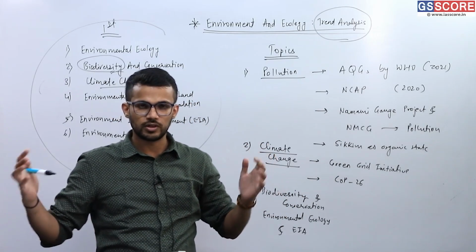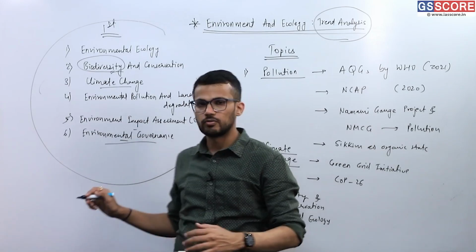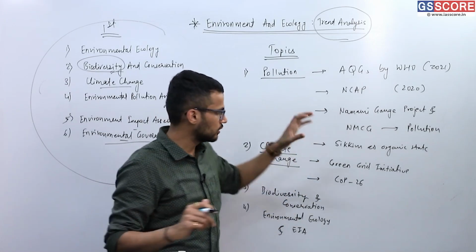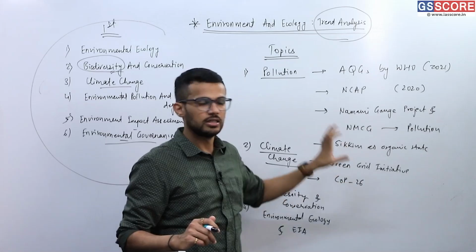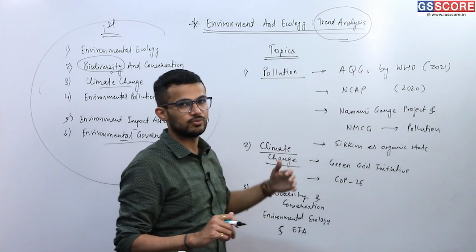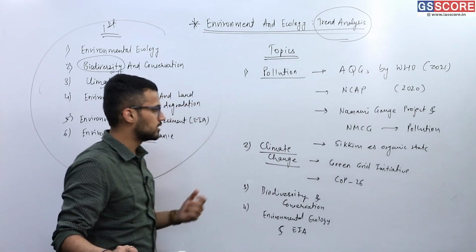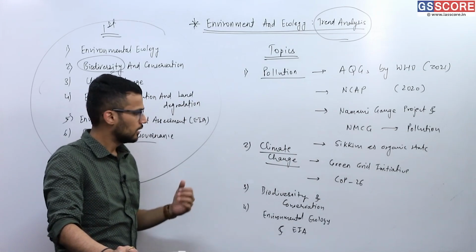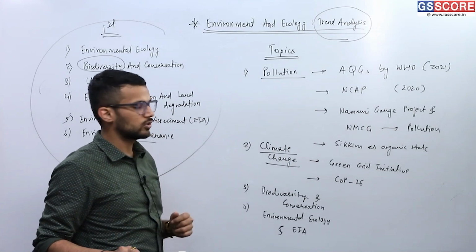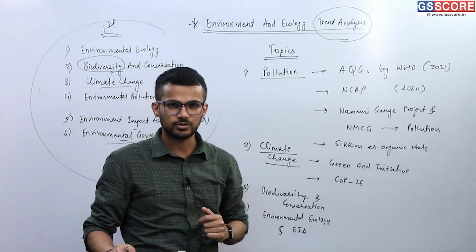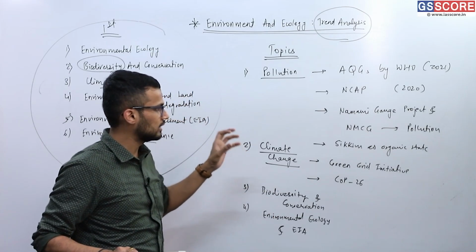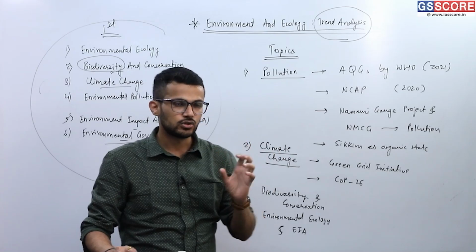So related to environmental governance, whatever the topics, they may be linked with these important topics that we have discussed from the mains perspective, right? All these are important topics for our examination, and one should study them thoroughly.